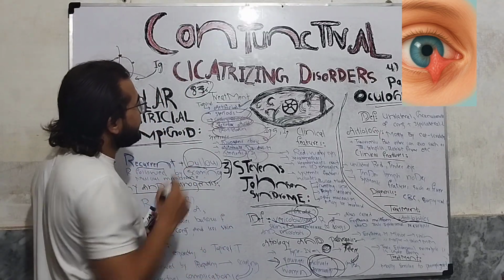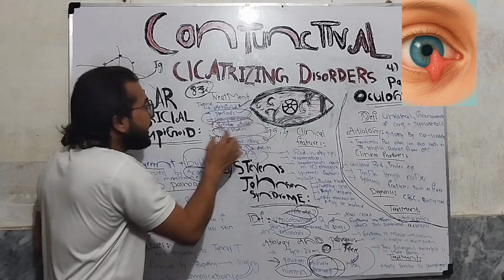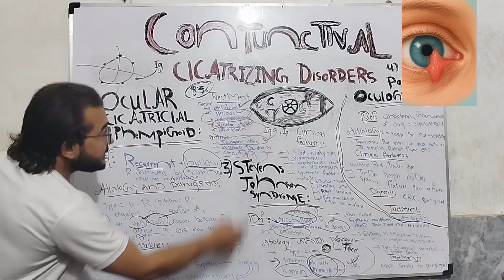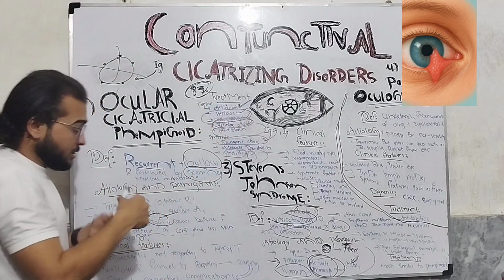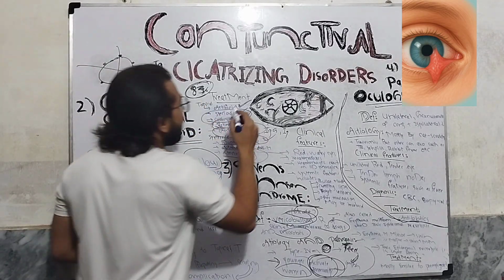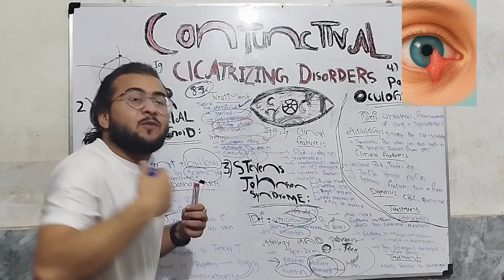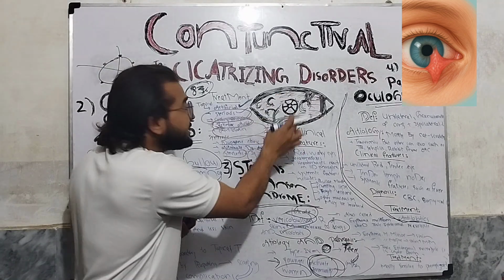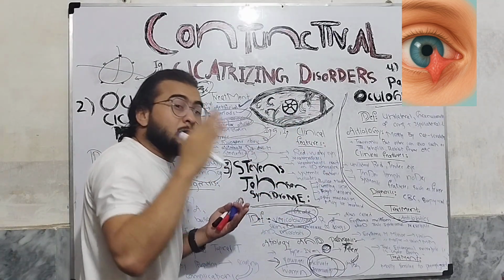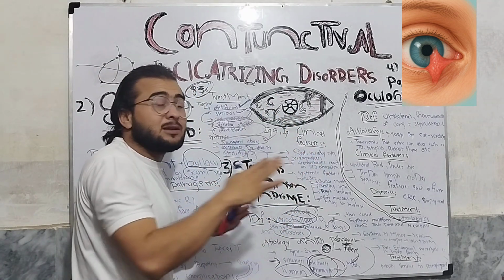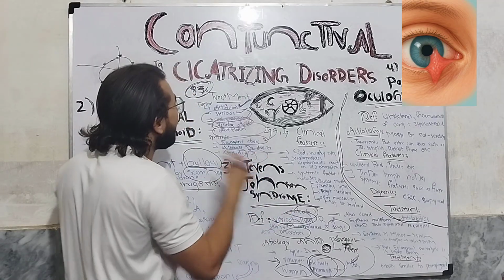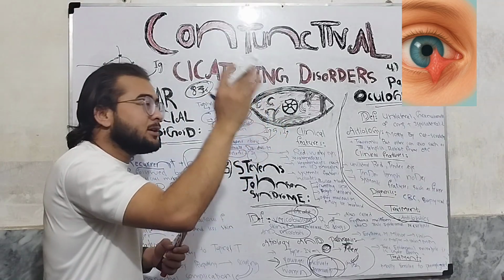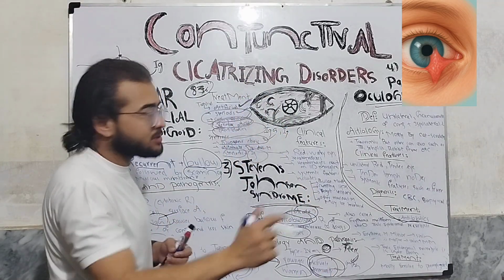Now, treatment. We can do topical treatment and systemic treatment. In a topical treatment, as we know that there can be dry eye, so first we will prescribe artificial tears in the form of ointments and drops. As we know that the condition is recurrent, when we control the inflammation, the complications will also be stopped. So we can give steroids and cyclosporine in order to control the inflammation and hence complications.